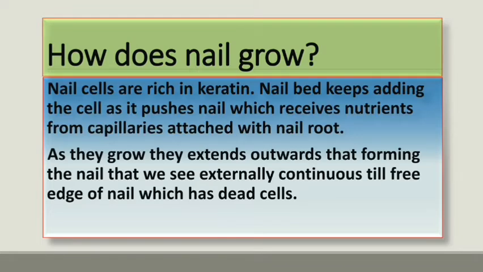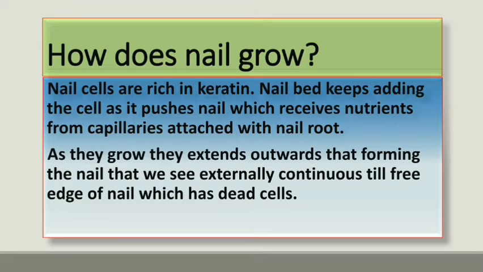Nail grows faster in summer due to more exposure to sun and increased movement, which leads to good blood circulation, which increases nail growth. Nail plate is made up of dead cells, as I already told you in the previous video. Hair grows from the follicle, not from the tip. Same here. Nail grows from the root, not from the tip.